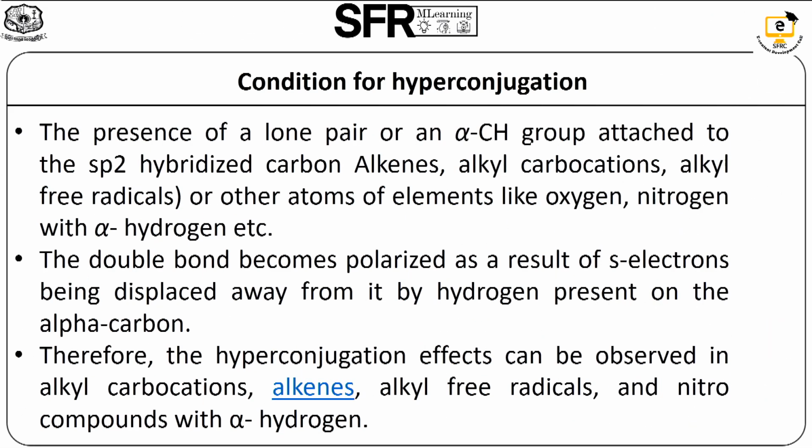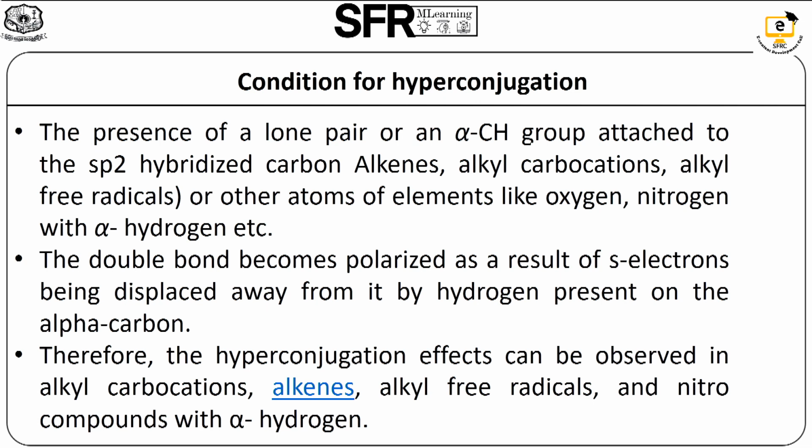This is an example of hyperconjugation in propene, and the other system is hyperconjugation in toluene. So, the conditions for hyperconjugation. The first condition is the presence of an alpha C-H group attached to an sp2 hybridized carbon of alkenes, alkyl carbocations and free radicals, or other atoms of elements like oxygen and nitrogen with alpha hydrogen. The double bond becomes polarized as a result of sigma electrons being displaced away from it by the presence of hydrogen on the alpha carbons.